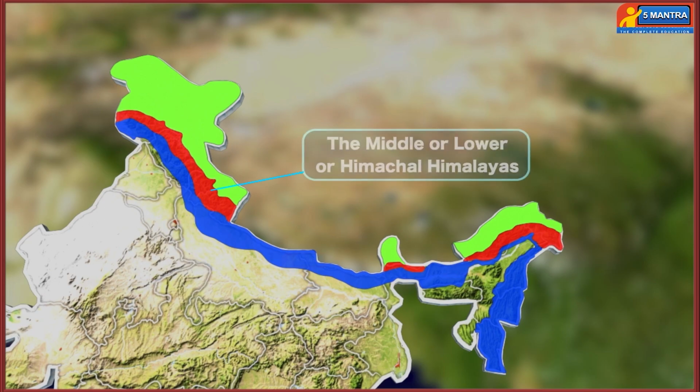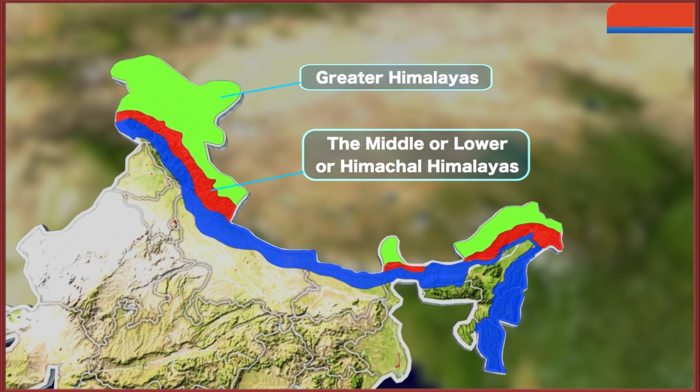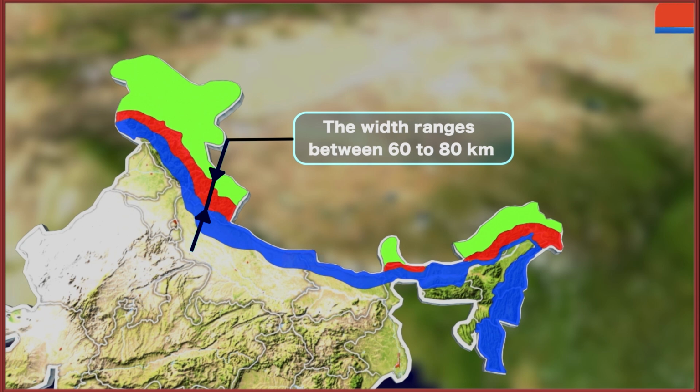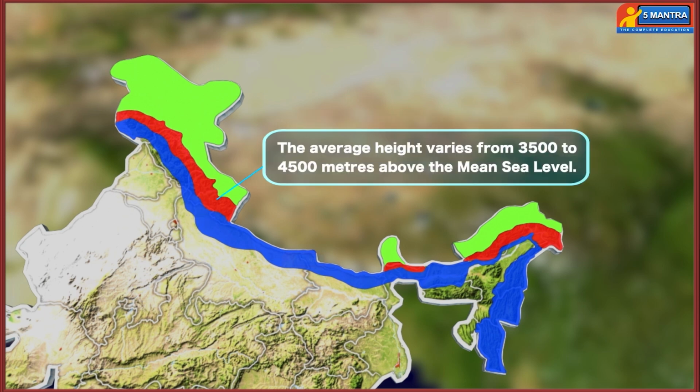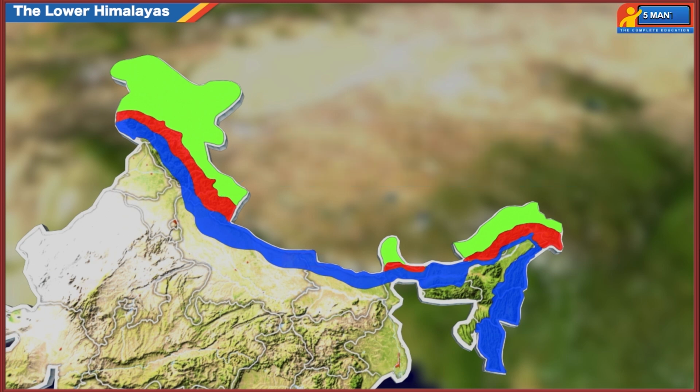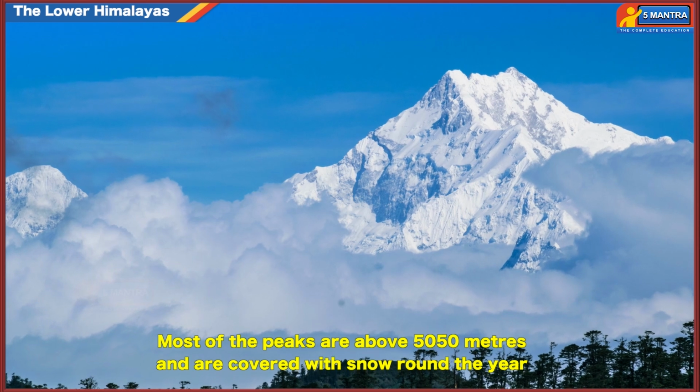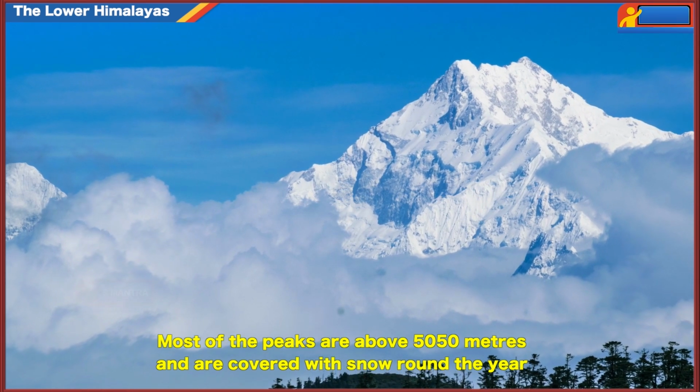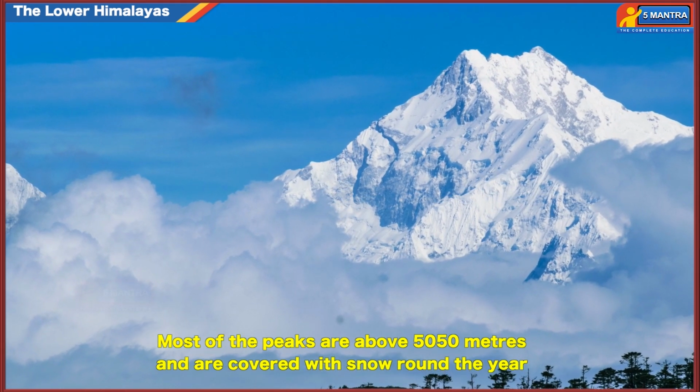The Middle or Lower or Himachal Himalayas. This mountain range is parallel and stretches in between Greater Himalayas and Shivaliks in the south. The width ranges between 60 to 80 kilometers and the average height varies from 3,500 to 4,500 meters above the mean sea level. Most of the peaks are above 5,050 meters and are covered with snow round the year.